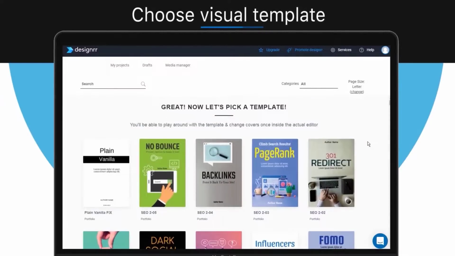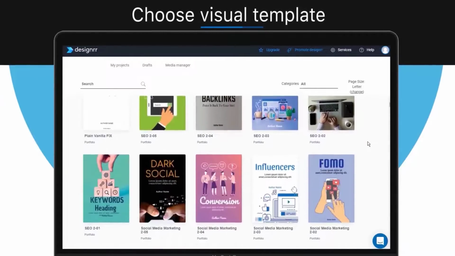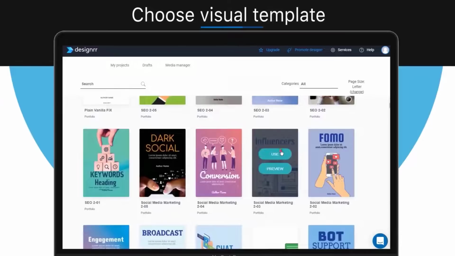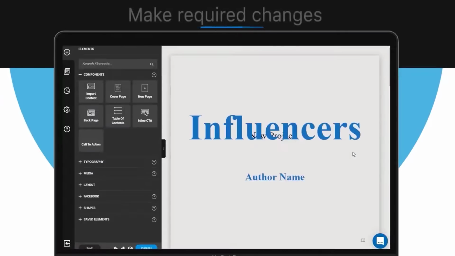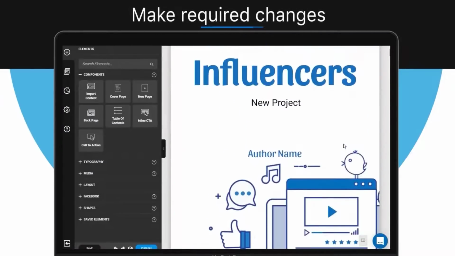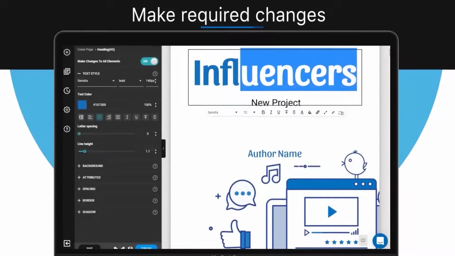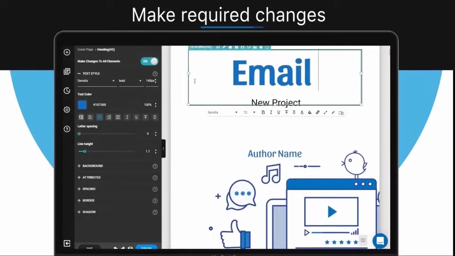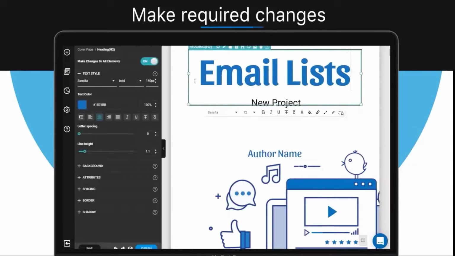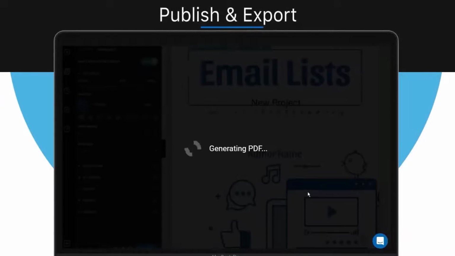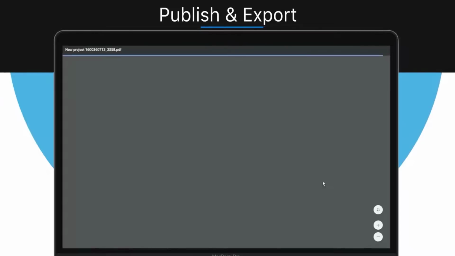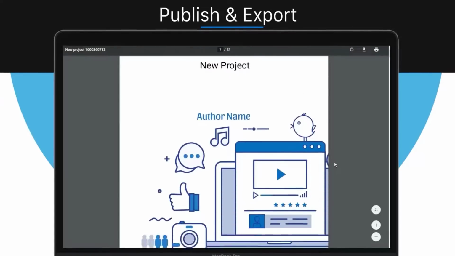Next step is choosing a template. Designrr will import your content and combine it with the template layout. Let's go with this one. Then make any desired changes or customizations, like changing the title. And then finally, click Publish and Export. Now you can review your ebook in a PDF format. That's how to create an ebook from a Google Doc.